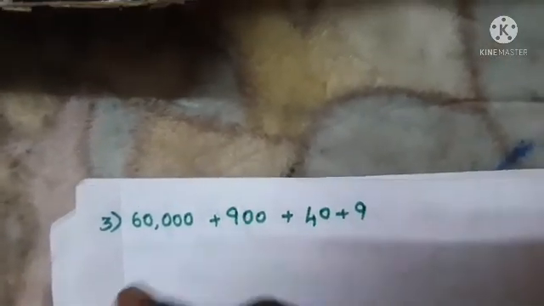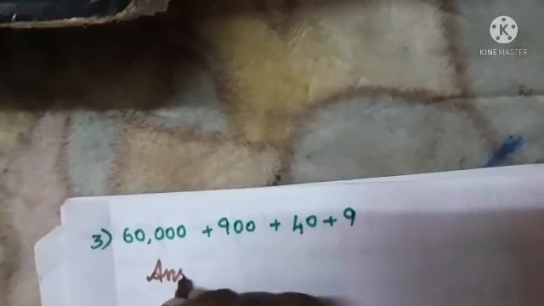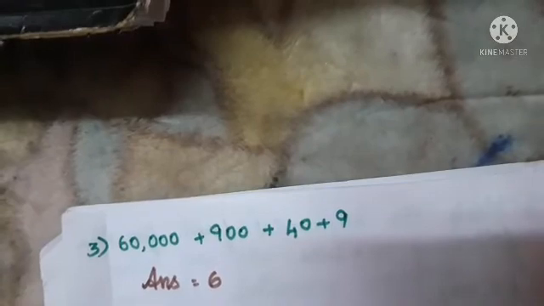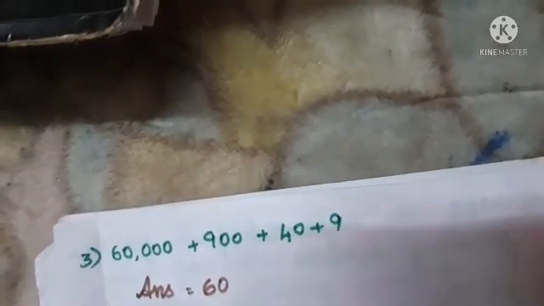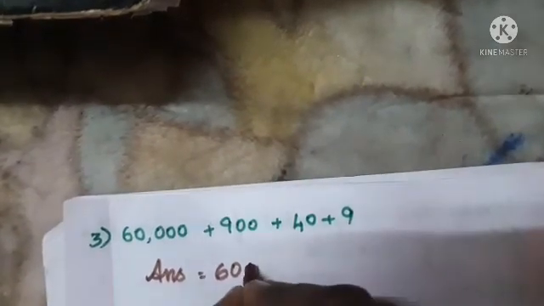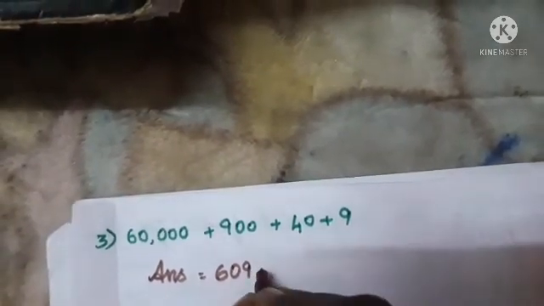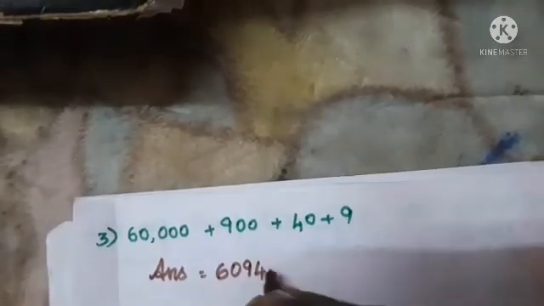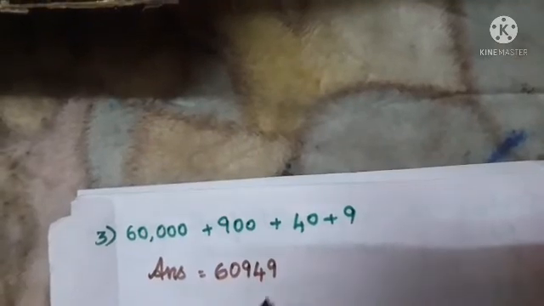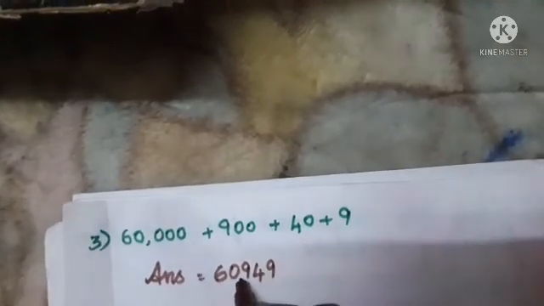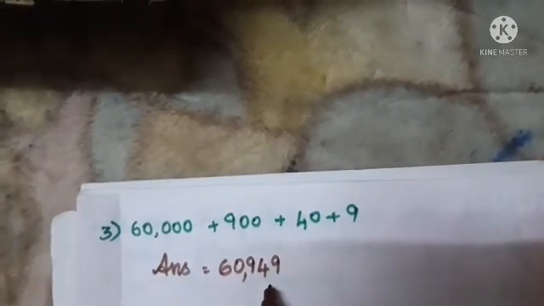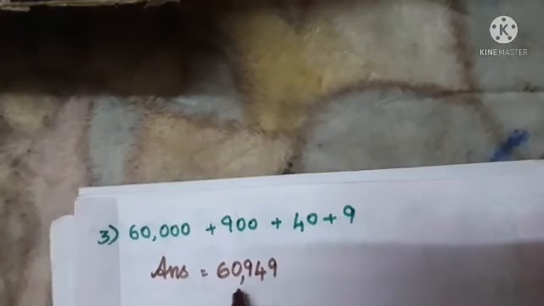Okay, so we can write the answer as, there is 6 in the 10,000 place and 1,000 is missing, no. So for missing place values what do we have to write? 0. Okay, we have to write 0 for the missing place value. Then how many 100? Yes, 900. 900, 4 tens and 9 ones. Okay, now we can place the comma. So after ones, tens, 100 you have to place the comma. So what's our answer now? 60,949. 60,949 is our answer.